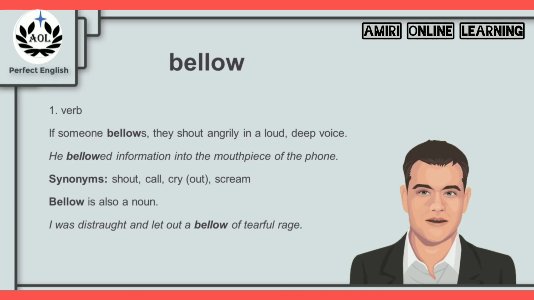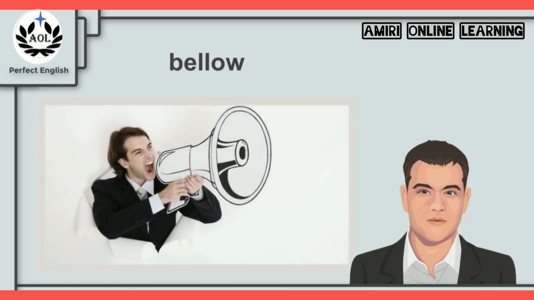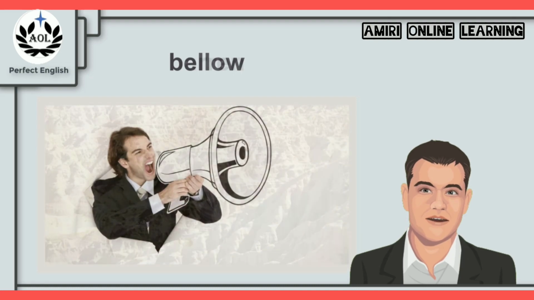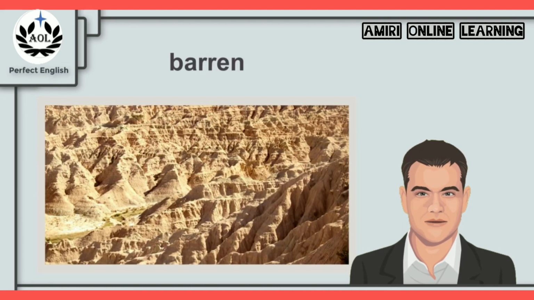And bellow can also be used as a noun. For example, I was distraught and let out a bellow of tearful rage. So the next time you remember the picture of this man shouting out loud, remember the word bellow and what it means. And now for the last keyword for this chapter, barren. Now, if you look at this picture, you can see that there is this landscape that has nothing growing in it. There are no plants whatsoever. Do you think that has to do with the word barren?